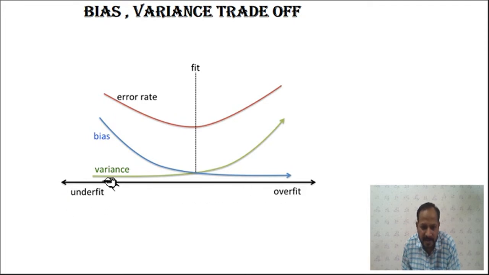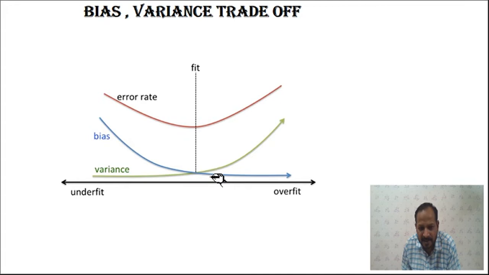So at underfitting, the variance is low, the bias is larger, and the error is large. As you move from underfitting and increase the number of neurons in the hidden layers, the variance increases slightly but the bias reduces.